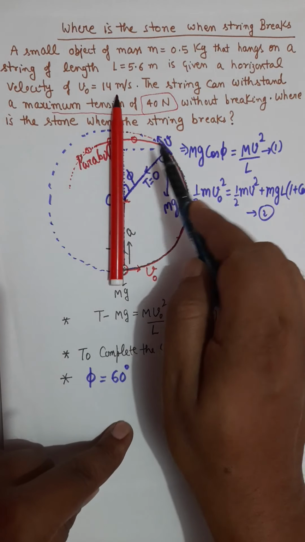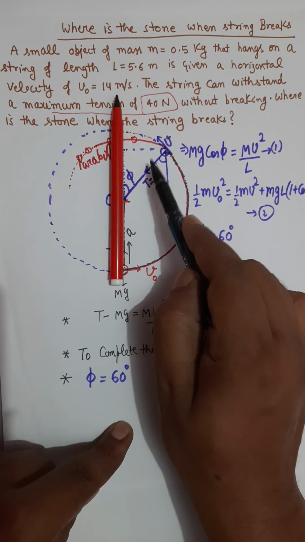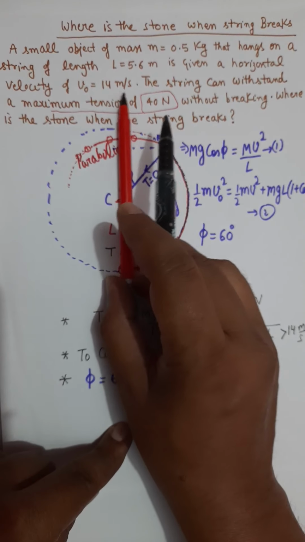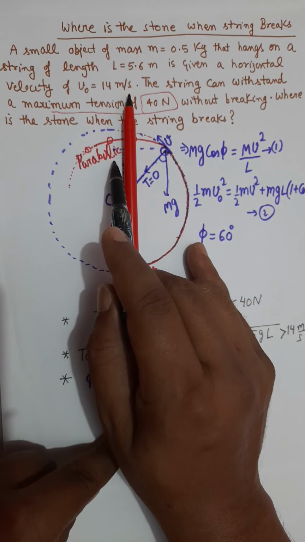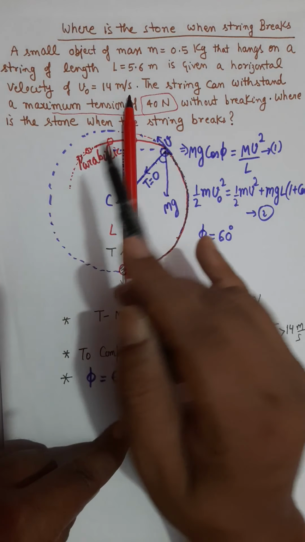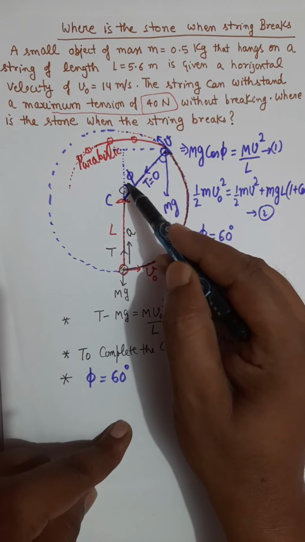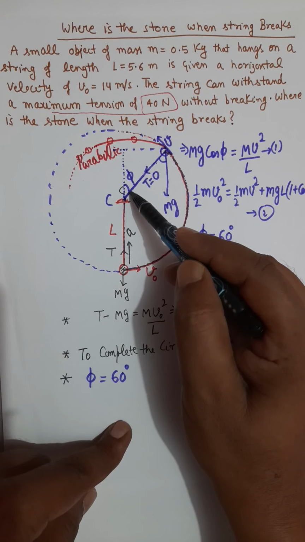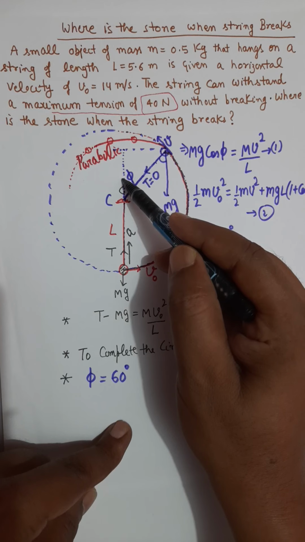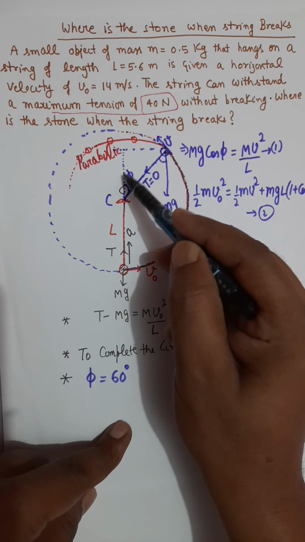What I mean is, if the particle leaves the circle at a 20-degree angle on this side, then on the other side at 60 degrees it will resume the circle. If the particle leaves at 30 degrees on this side, it will continue the circle at 90 degrees on the other side. It's always a 3 times ratio. In our question, it is 60 degrees on this side. So it will resume the circle at 3 times 60, which is 180 degrees from this line.